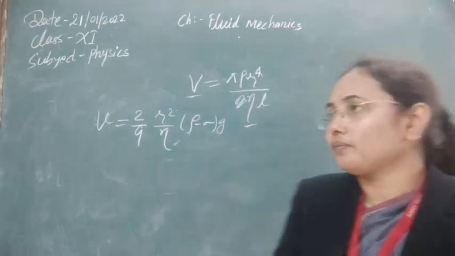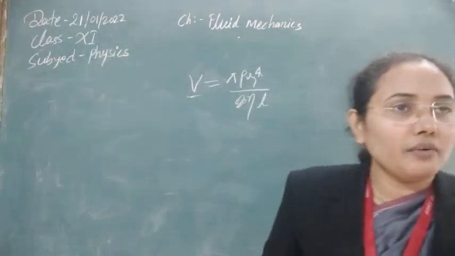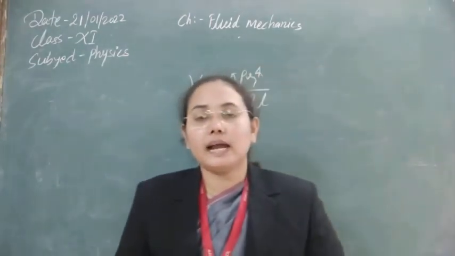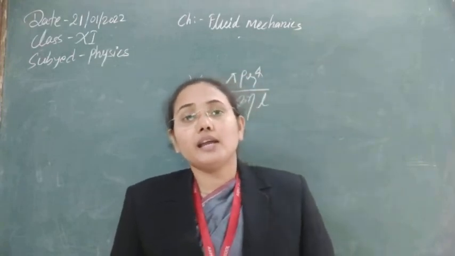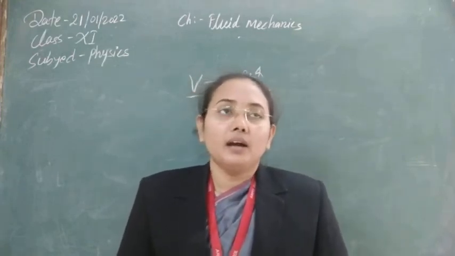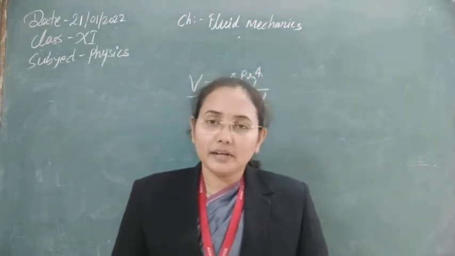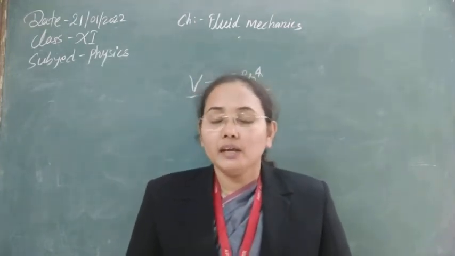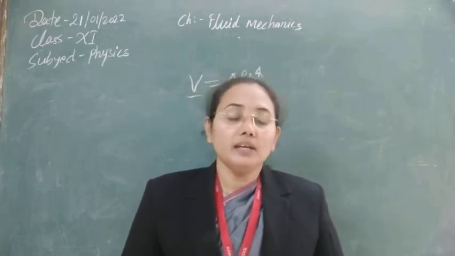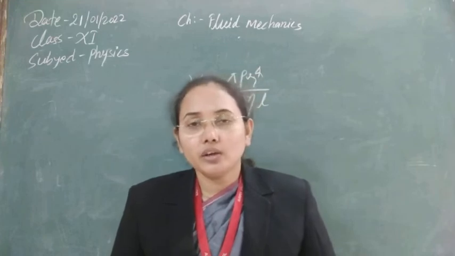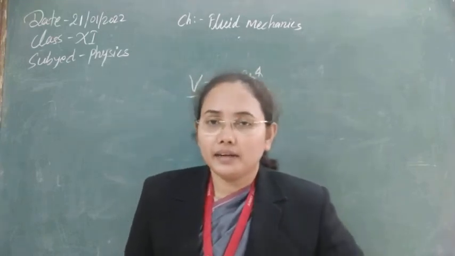Next question: raindrops falling under gravity do not acquire very high velocity. Why? Whenever raindrops are falling, we feel that they are not getting very high velocity, even though they fall from very large heights. They should get accelerated because of gravity, but they are not accelerated that much; they come to the earth with a constant velocity. That's why we do not get hit hard by the raindrops.